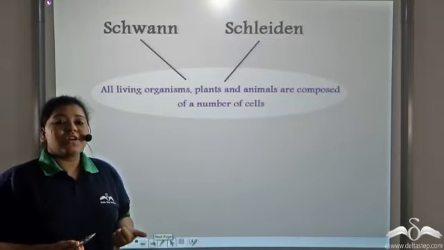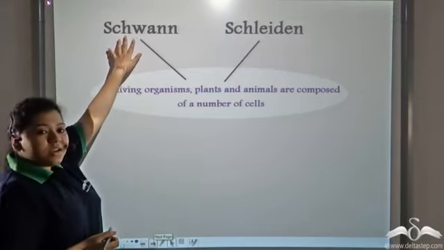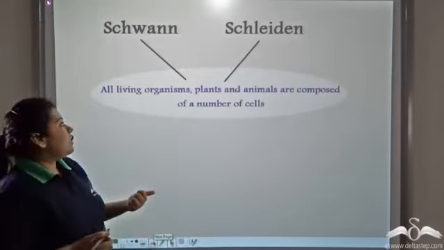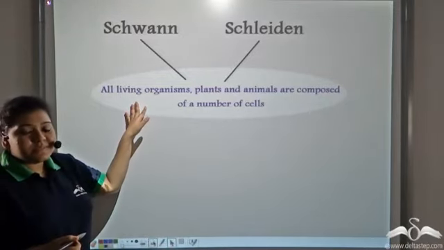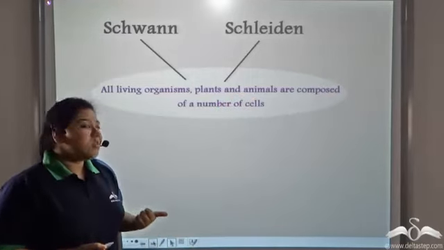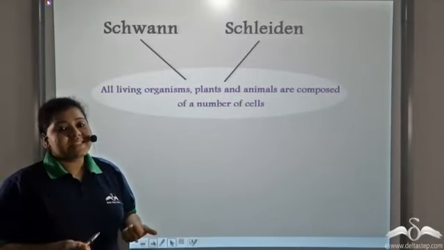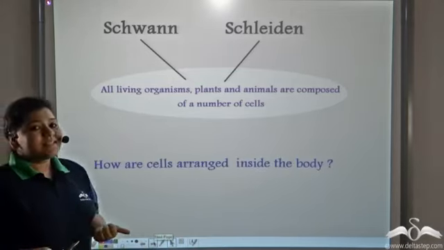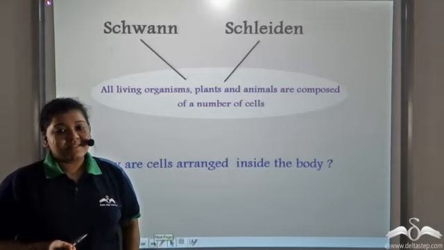So, both the German scientists, Schwann and Kleeden, jointly concluded that all living organisms, be it plants or animals, are composed of a number of cells. So, how are these cells arranged in the body?